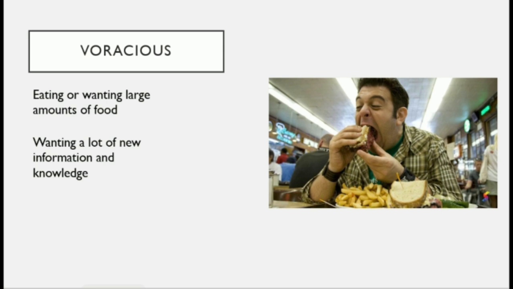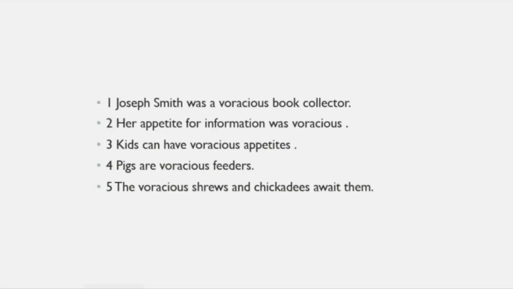So someone who wants a large amount of food or has a large appetite for food and knowledge is voracious. Voracious reader, voracious eater. Sentences with voracious. Joseph Smith was a voracious book collector. Voracious means having a strong appetite for knowledge, having a strong appetite for collecting books. Her appetite for information was voracious, was huge.